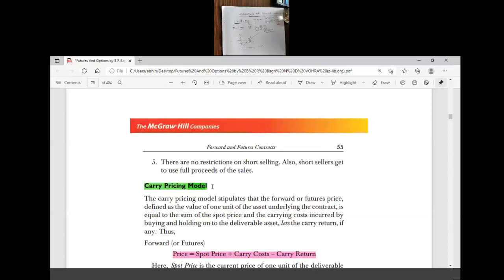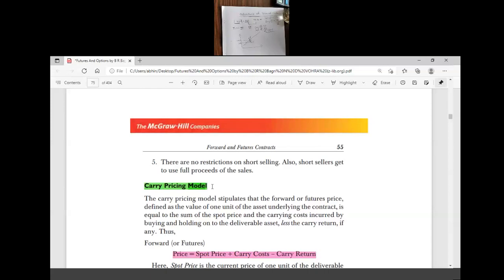We need to understand this difference because the valuation of financial futures is different from the valuation of commodity futures, because commodities are perishable goods. So it requires a lot more expense than financial futures, because for financial futures there is no need to store that particular asset.